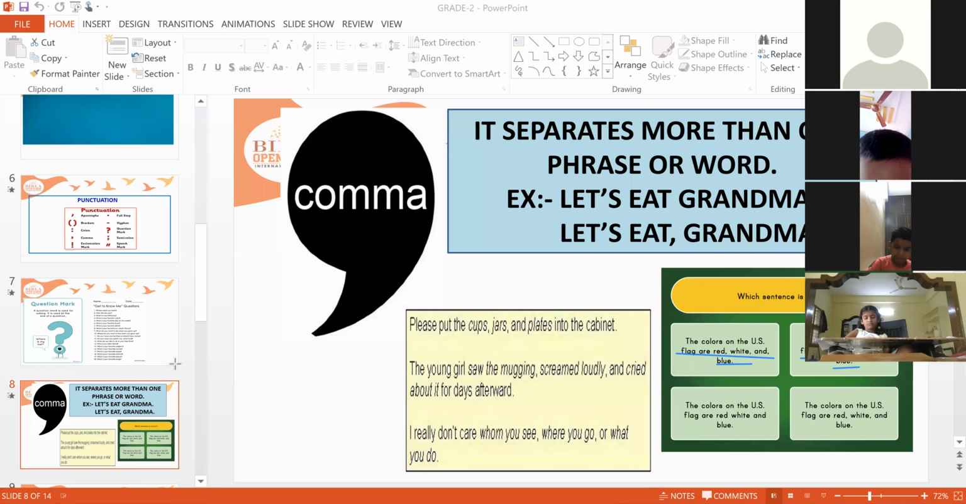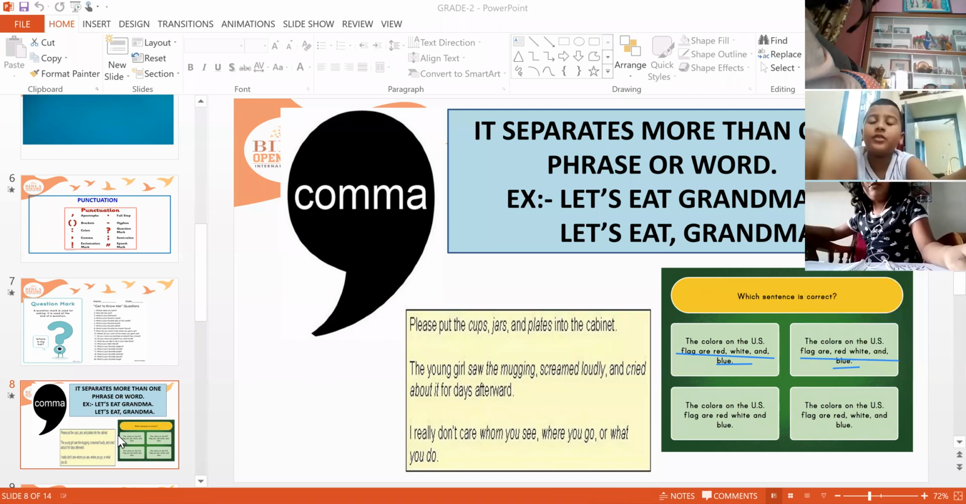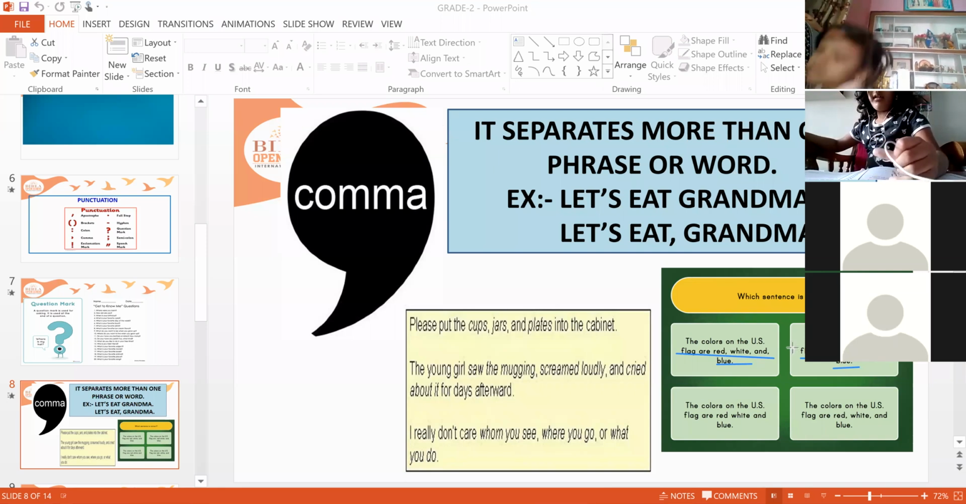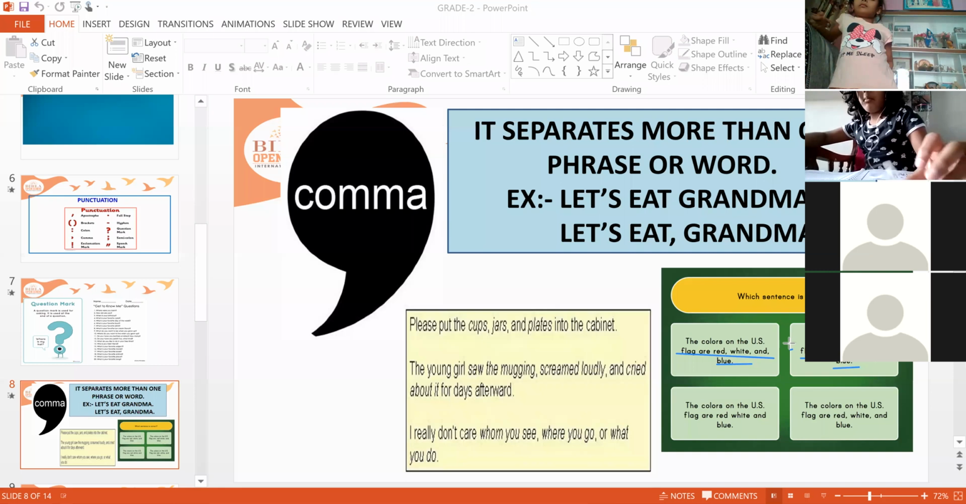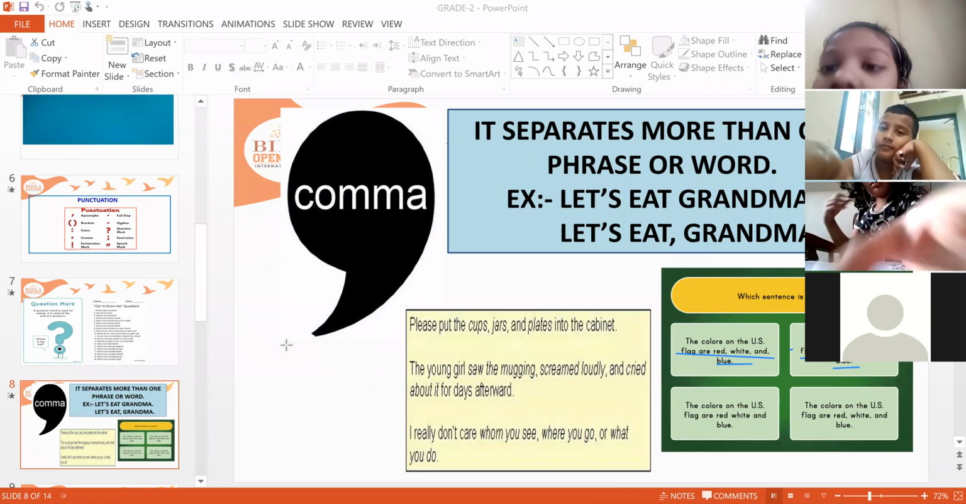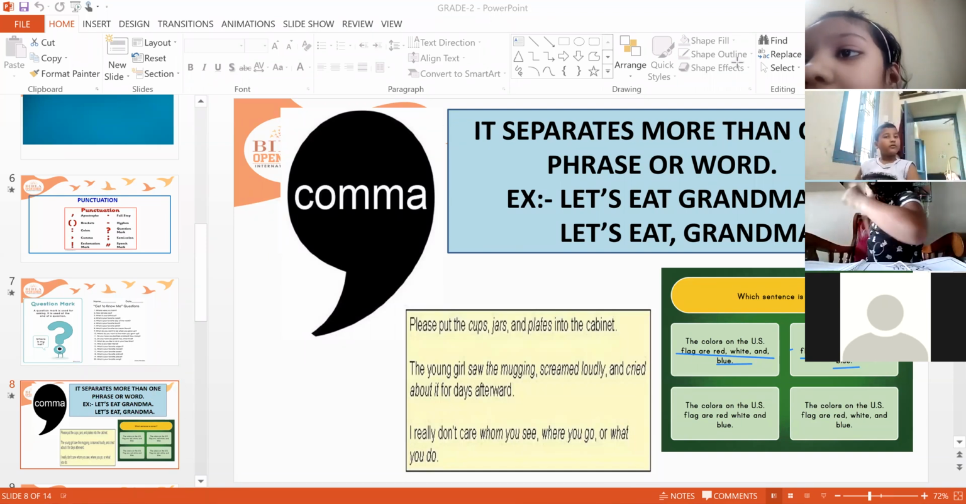Tell me, when do we have to use the comma? Come on, repeat everyone. It helps us to separate more than one phrase or word. Very good. And let's see what is next.